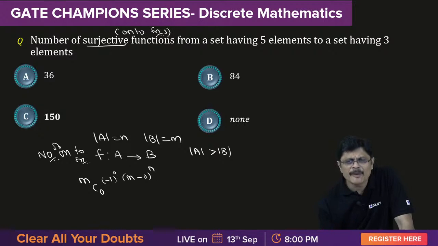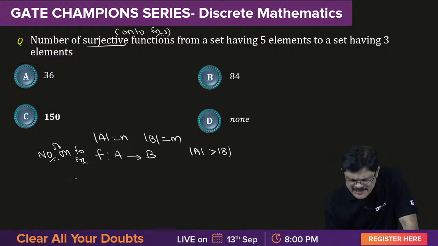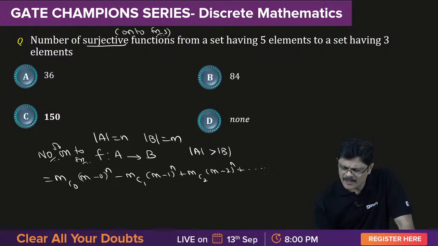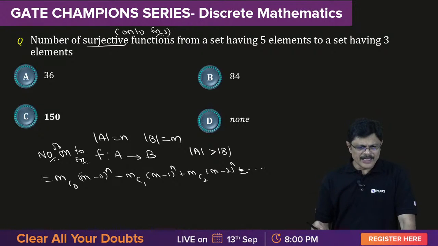So this (minus 1) power 0, (minus 1) power 1, this factor will give you alternating plus and minus signs. So you can directly write this as mC0 (m minus 0) whole power n, with alternating plus and minus signs. The next is a minus sign: minus mC1 (m minus 1) whole power n plus mC2 (m minus 2) whole power n. Like this it continues, with alternating plus and minus signs until you get 0, my dear friends.